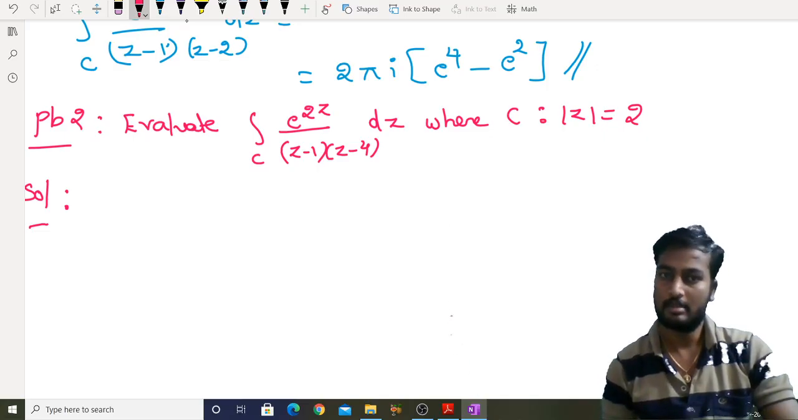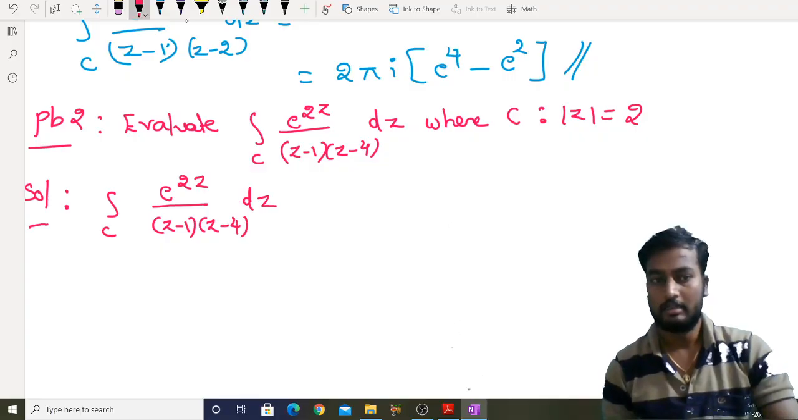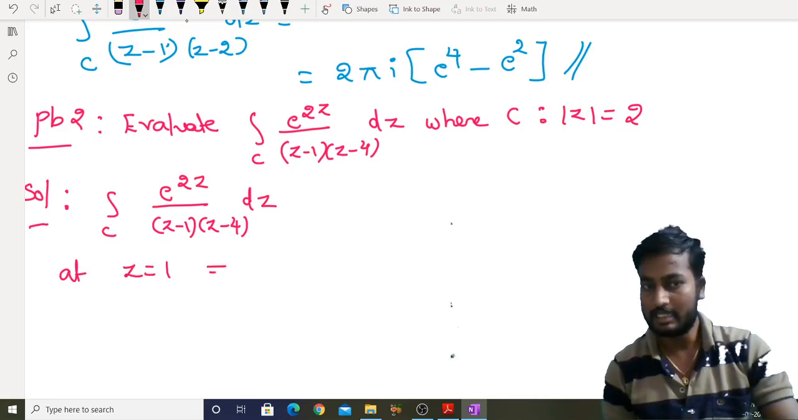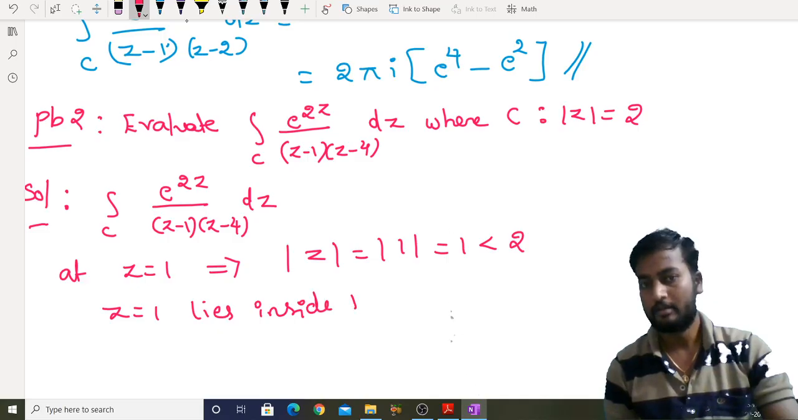Now see, we need to calculate z minus 1 z minus 4 dz, right? Now at z equal to 1, whether it lies inside or not. How to check? So directly substitute mod z, which is mod 1, which is 1, less than 2. So therefore z equal to 1 lies inside the circle mod z equal to 2, right?